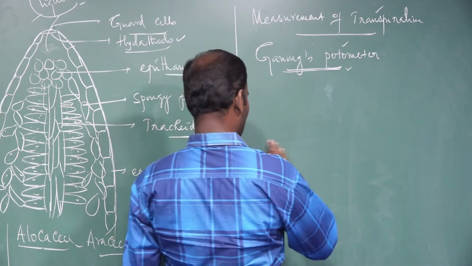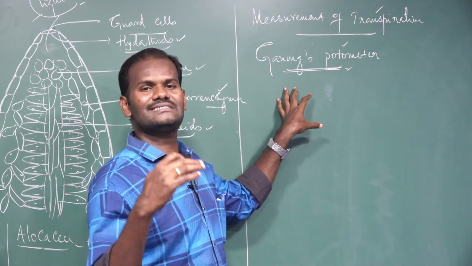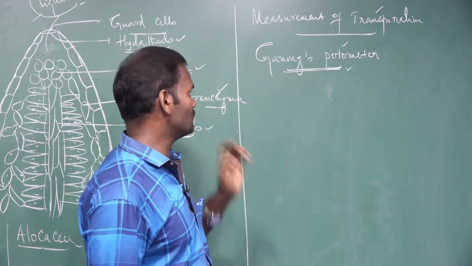Before we discuss this, first we want to know the structure of Ganong's photometer.